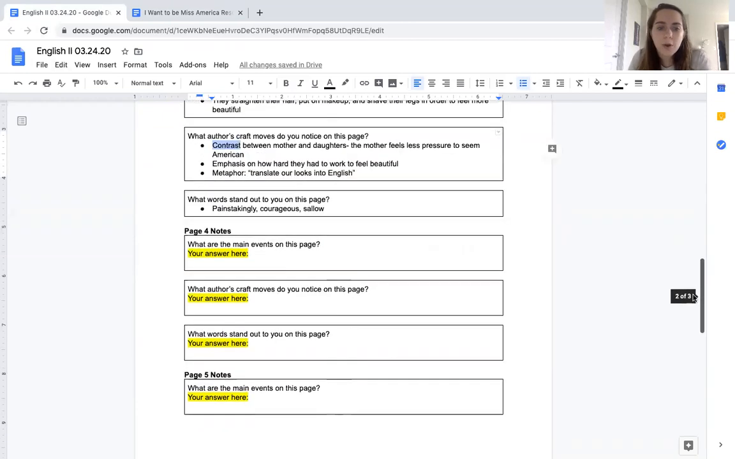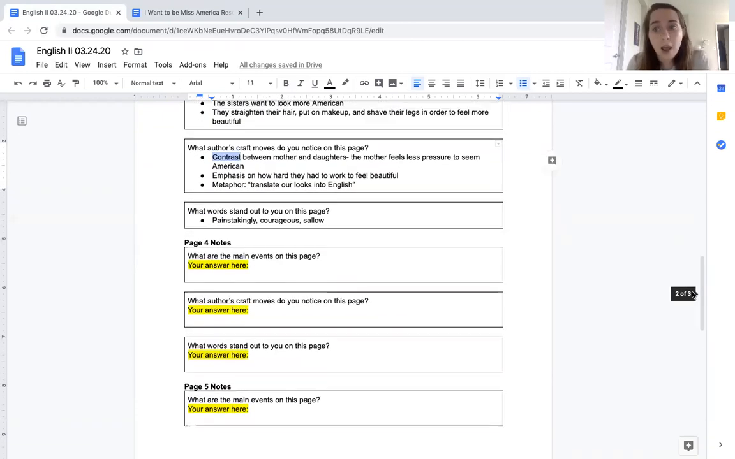Your job from this point forward is to read pages 4 and 5 and go through that same process I went through. We've now shown you two different ways of doing it. You can do like we did yesterday and read the whole page and then go through and answer those questions, or you can go paragraph by paragraph, answer the questions for every paragraph, and then by the time you get to the end of the page, you'll have great notes down. It's up to you which way you want to do it.